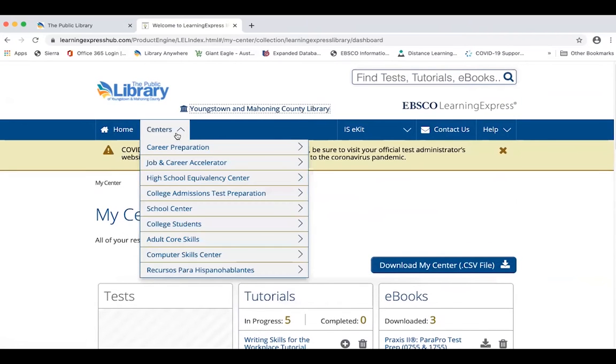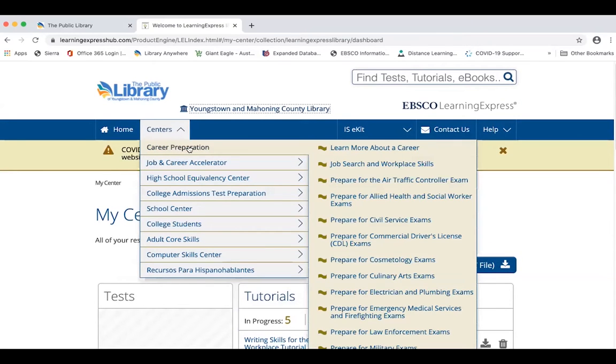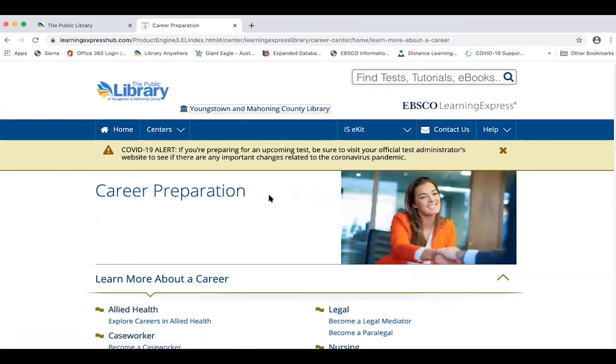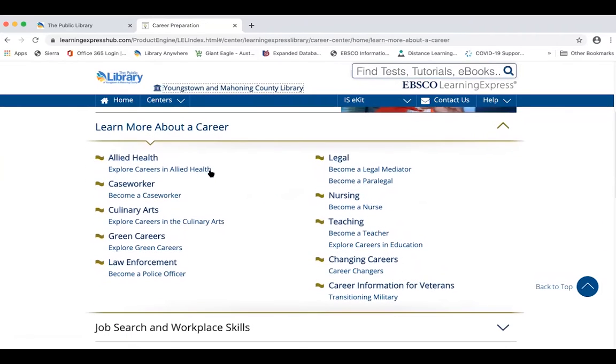This resource is built into multiple centers. The first one we're going to is the Career Preparation Center, and we're going to learn more about a career. In this section, it has just a small selection of careers to choose from to learn about. But for the nursing field, that can be handy because it does have "Become a Nurse."